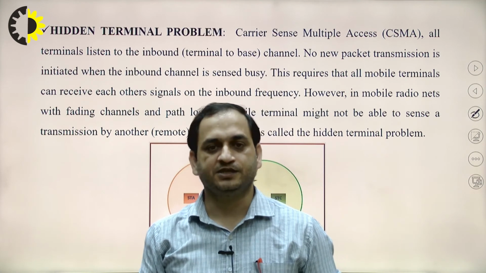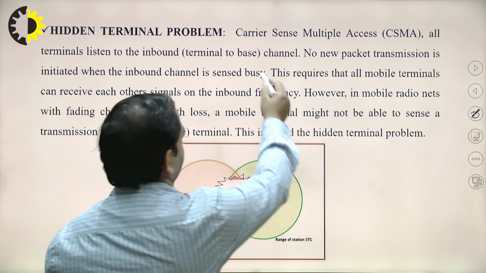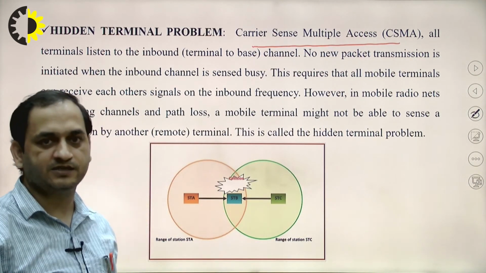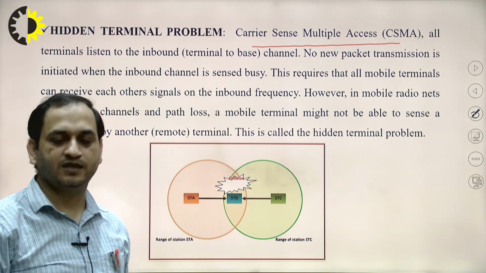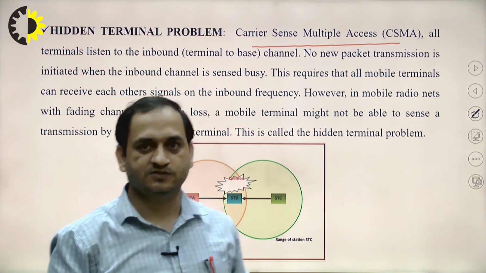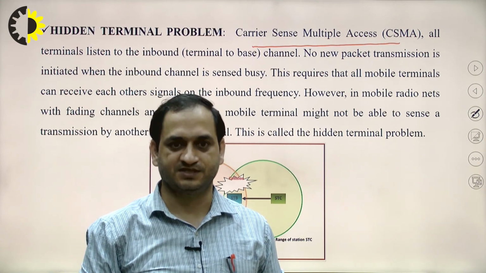So, what is the hidden terminal problem? In carrier sense multiple access, or CSMA, all the terminals listen to the inbound or nearby channels. No new packet transmission is initiated when the inbound channel is sensed busy.